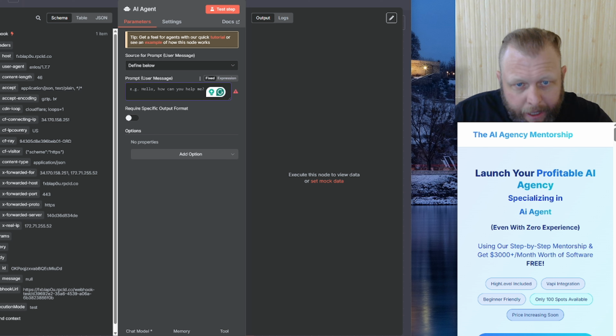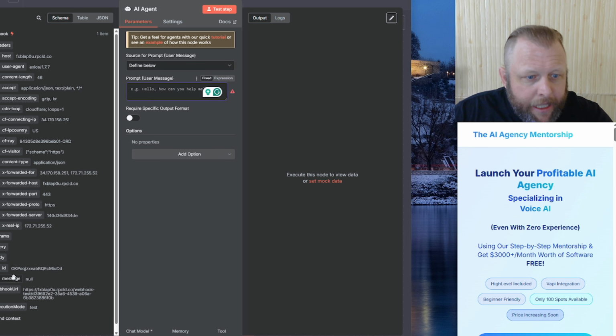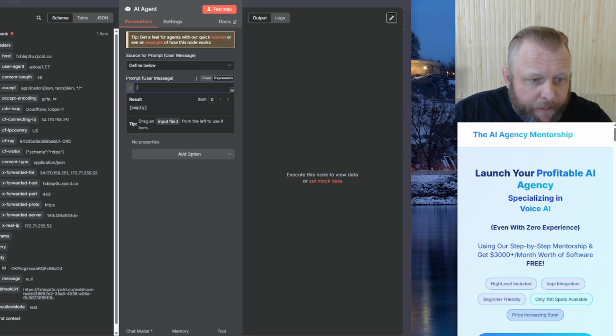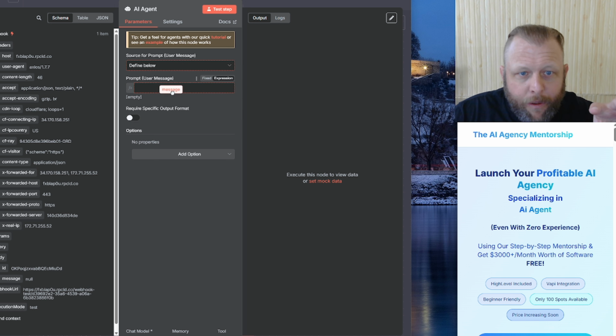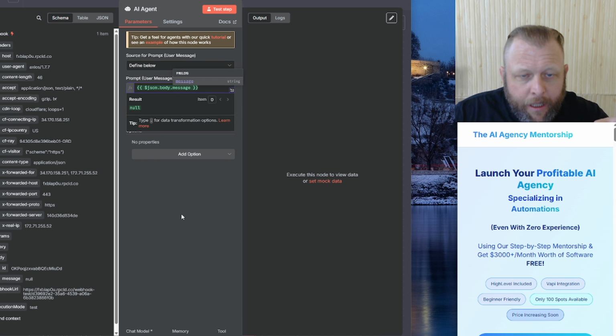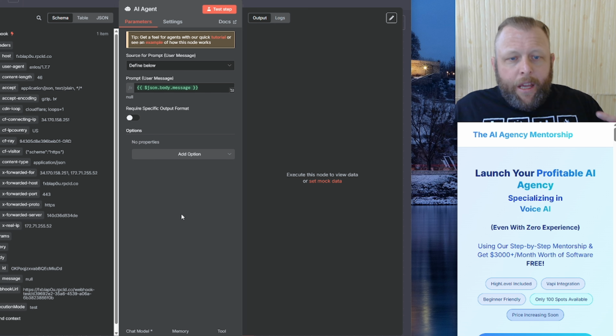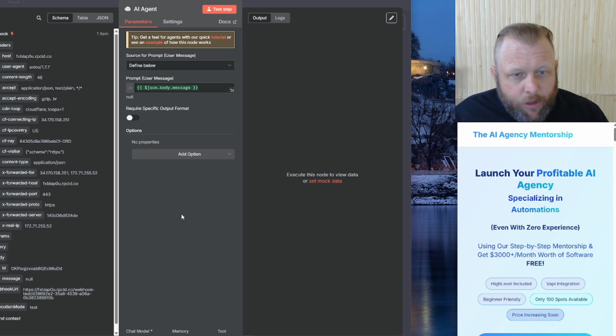We're going to come back in here. So what's it going to receive? It is going to be this message in here, and we need to make sure we come in here and make sure it's an expression, so it's not fixed. It means it comes in with the data all the time in here, and we're going to get it. Now our AI module actually needs some good instructions. What are those instructions going to be?